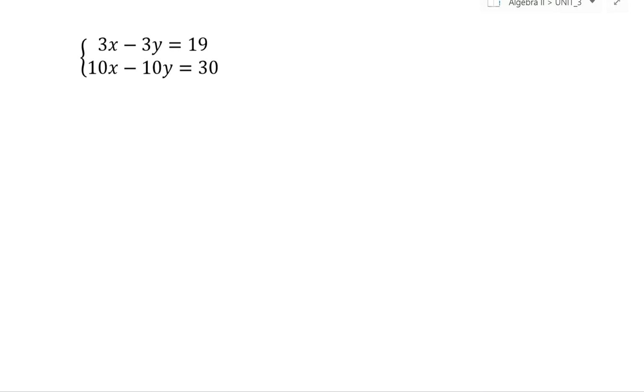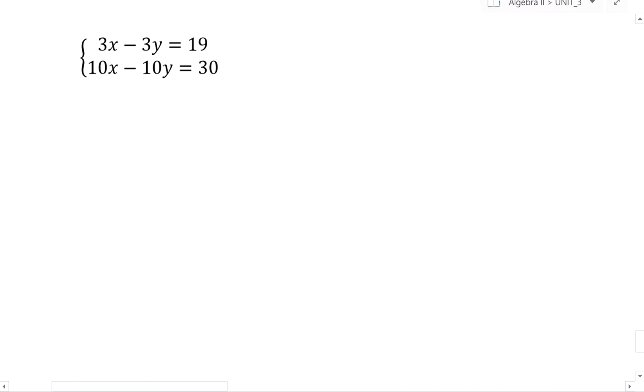Okay, so first things first, are both equations written in standard form so that the x's, y's, and constants line up? And it looks like it is. I've got my x's lined up here, I've got my y's lined up here, and then my constants lined up on the other side of the equal sign. Great. So what I'm going to do next is make sure that I have opposite pairs.